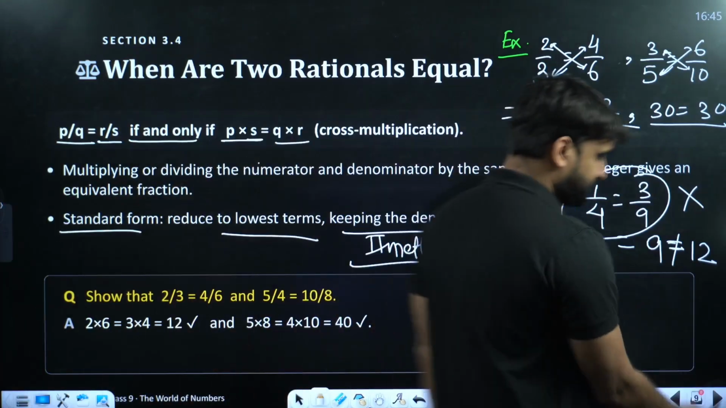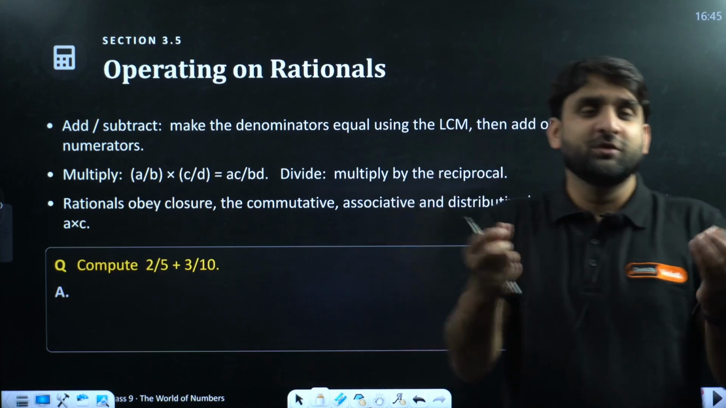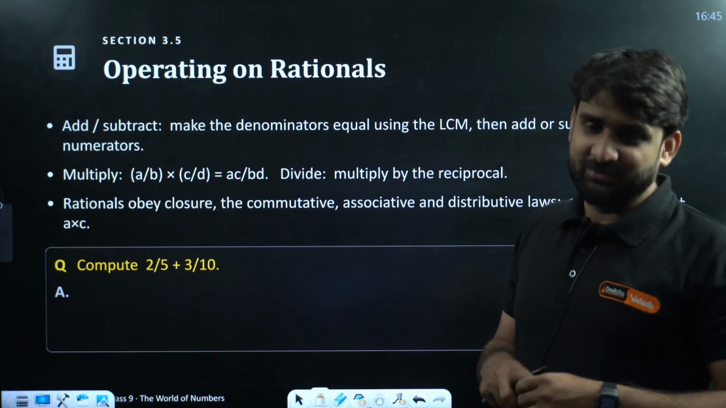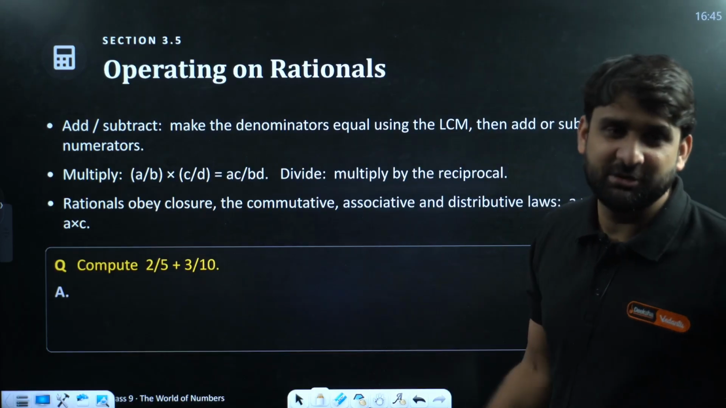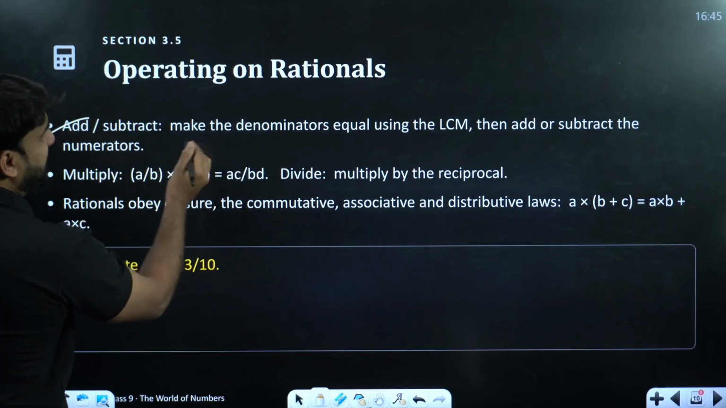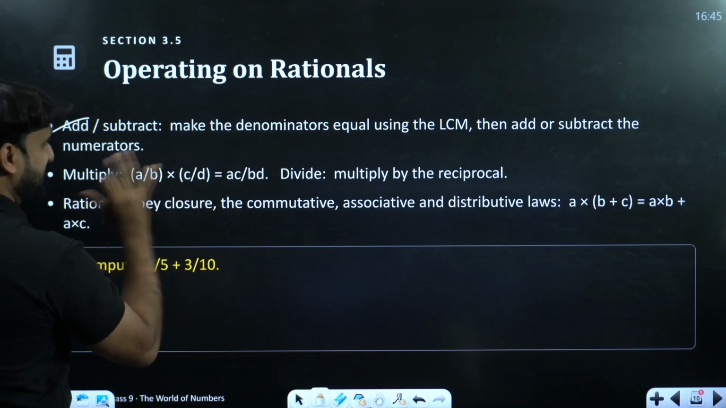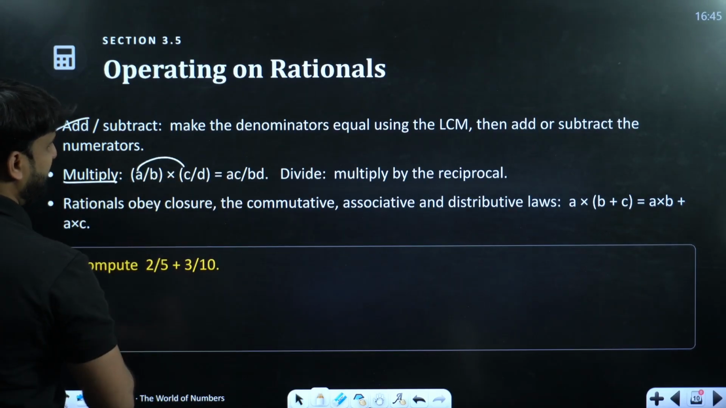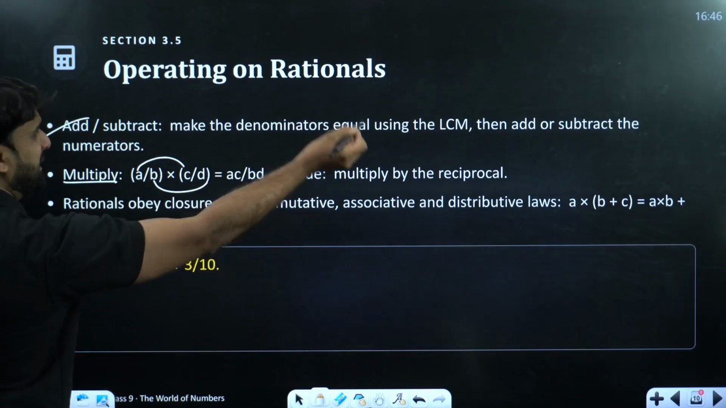Moving ahead. Okay, operating on rationals. So let's do a little bit of operations on the rational numbers. What kind of operations? I mean addition of rational numbers, subtraction of rational numbers, multiplication of rational numbers and all. Okay, so to add or subtract, make the denominators equal using the LCM. Add, very easy. And multiplication, we know how to multiply: the numerator will be multiplied with the numerator and the denominator with the denominator. And to divide, multiply by the reciprocal.